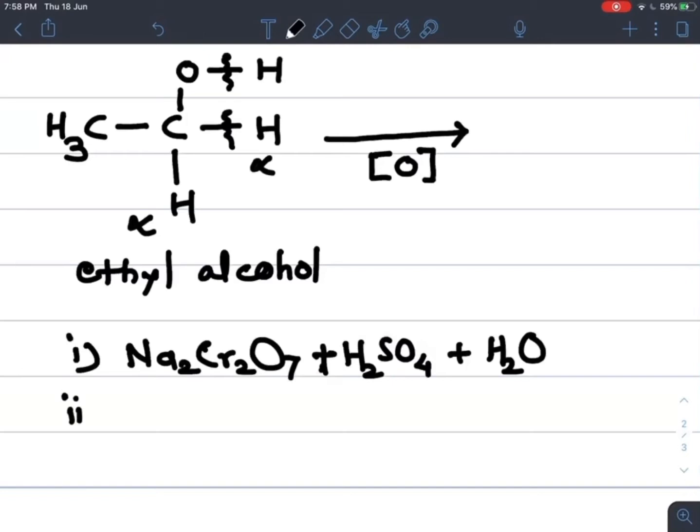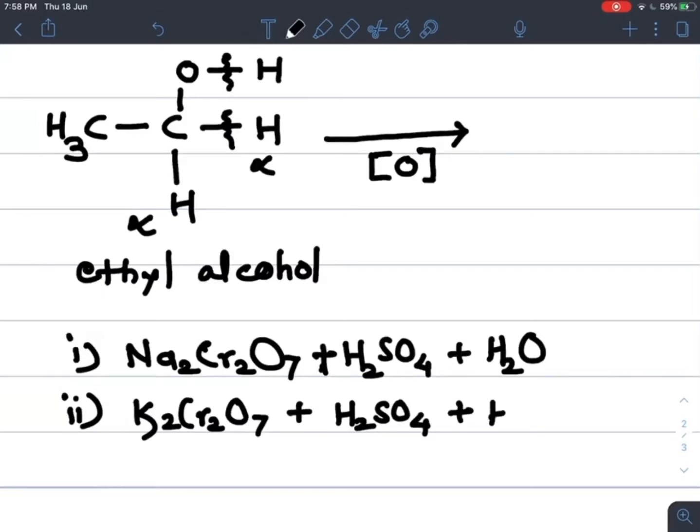Another oxidizing agent is potassium dichromate, K2Cr2O7 plus H2SO4 plus H2O, generally called acidified K2Cr2O7, potassium dichromate.